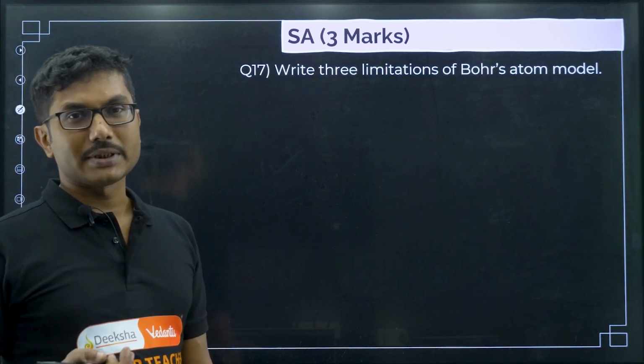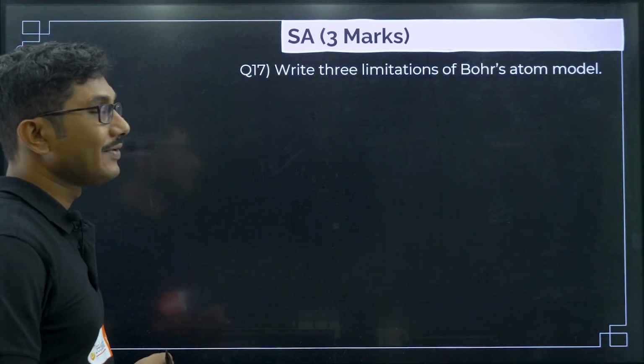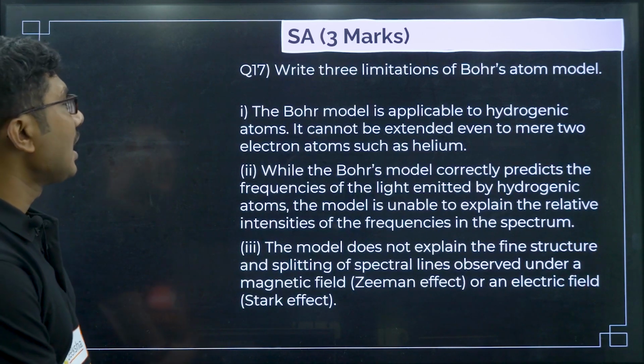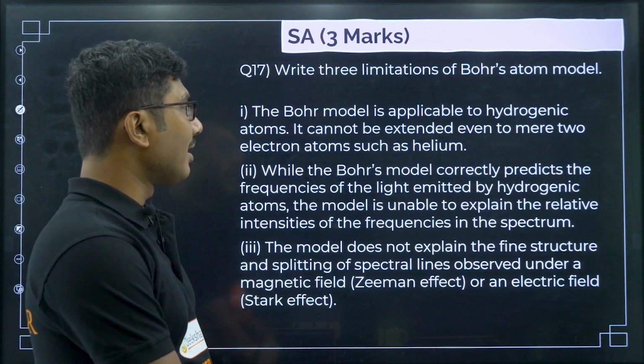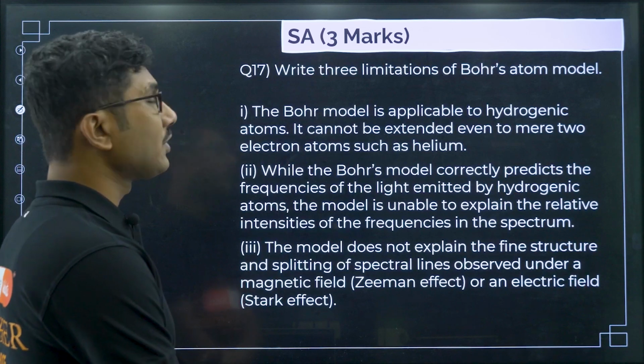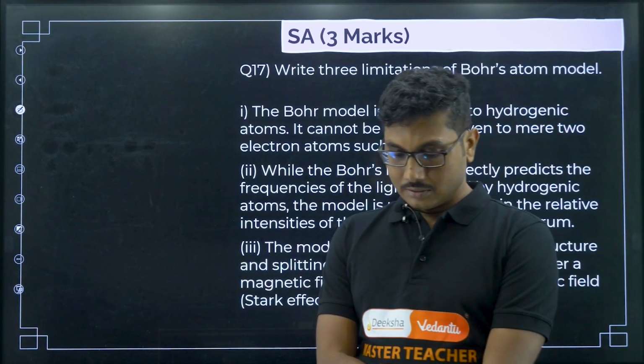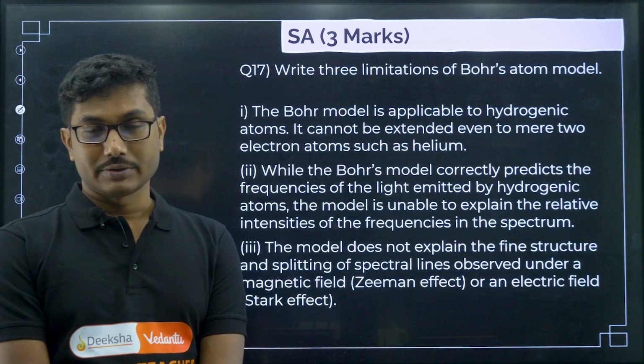So, if you are the person who is too lazy to write the answer, then definitely you will lose out on marks. Next question, let us see the 3 limitations. The Bohr model is applicable to hydrogenic atoms. Hydrogenic atom means which has only one proton at the nucleus. Okay.